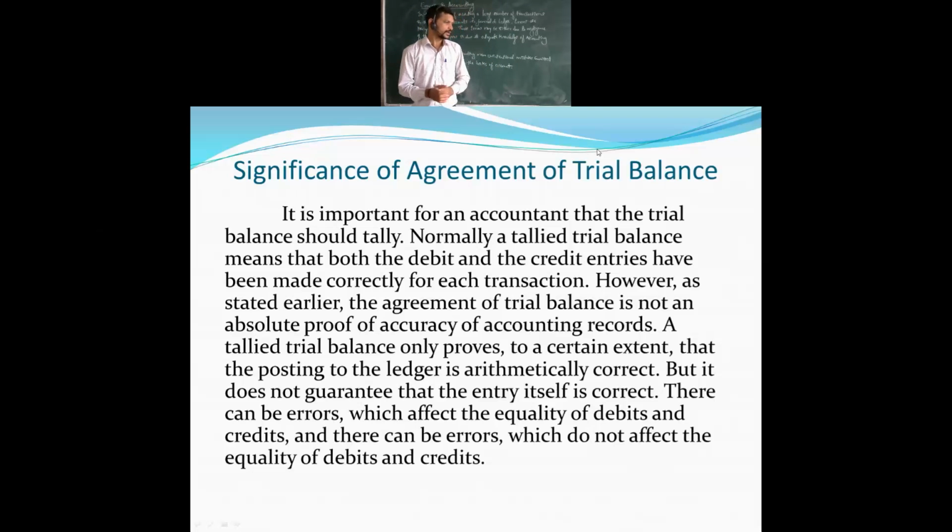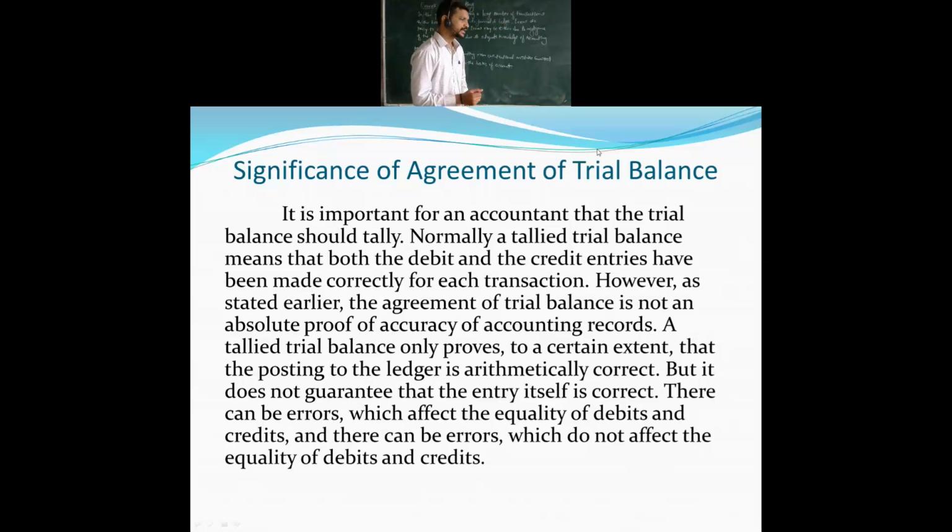A tallied trial balance only proves, to a certain extent, that the posting from the ledger is arithmetically correct. The contents posted from the ledger accounts to the trial balance are arithmetically correct, that's it.